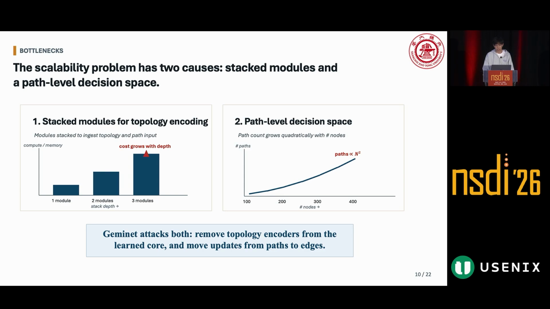As the depth increases, both computation and memory costs grow accordingly. Second, the path-level decision space. These methods learn a state variable for each candidate path. However, the number of candidate paths grows with the number of nodes. As the network gets larger, the number of paths quickly becomes very large.